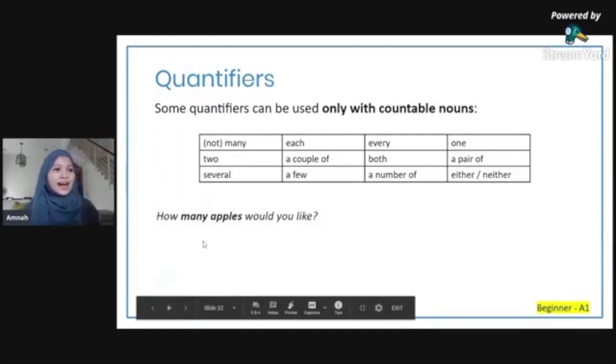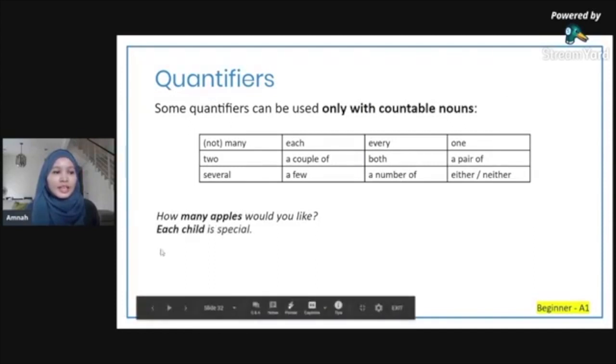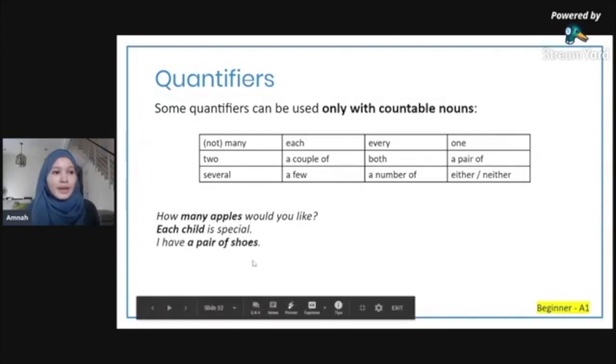So how many apples would you like? Each child is special. I have a pair of shoes. I have several assignments due this week.